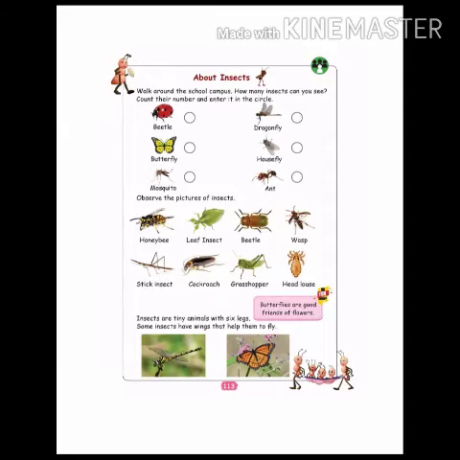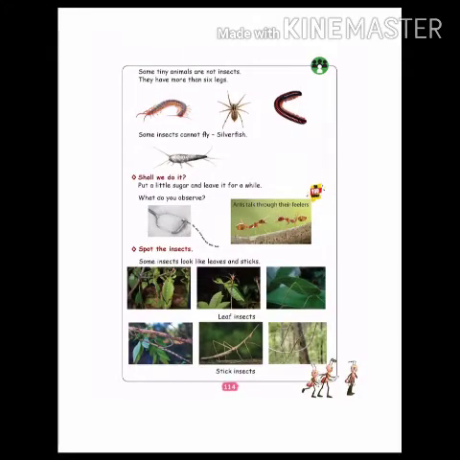Okay, go to the next page, page number 114. Some tiny animals are not insects. They have more than 6 legs. See the picture. Centipede means what? Puran. Spider, Etekalpoji. Then leech. It will come during the rainy time.